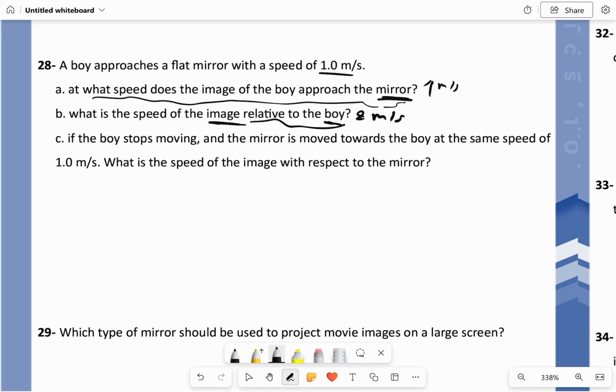If the boy stops moving and the mirror is moving towards the boy at the speed of 1 meter per second, what is the speed of the image with respect to the mirror? So it's going to be still 2 meters per second.